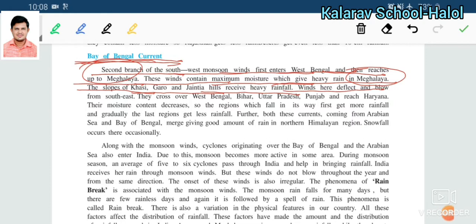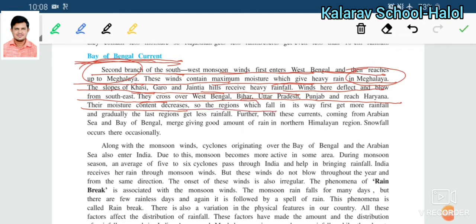The winds here deflect and blow from the southeast. They cross over West Bengal, Bihar, Uttar Pradesh, Punjab, and then reach Haryana. The moisture content decreases. The farther the winds go, the more moisture is lost.